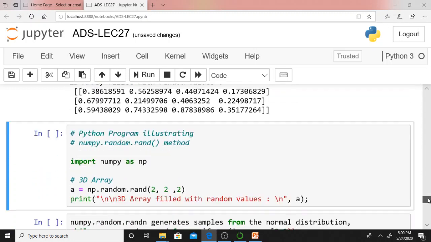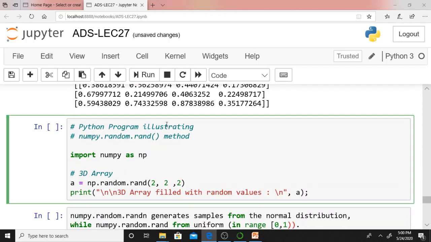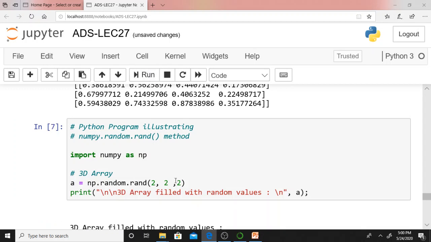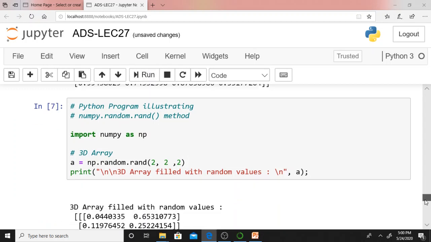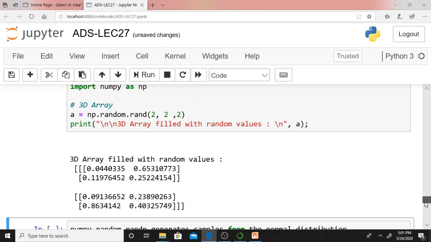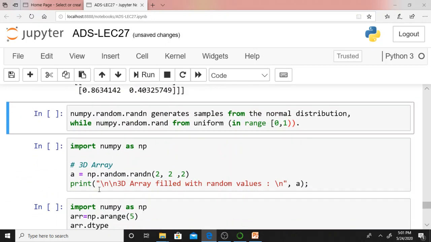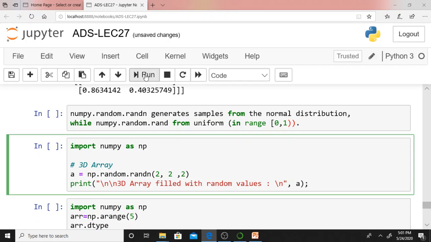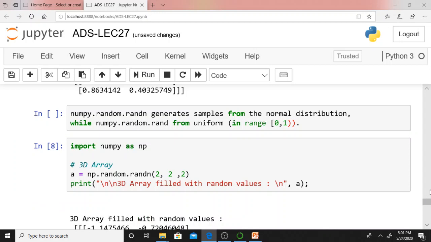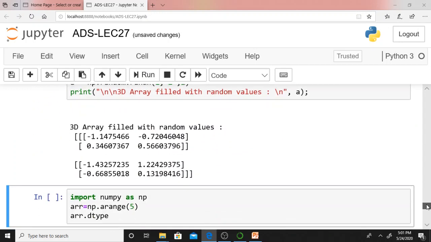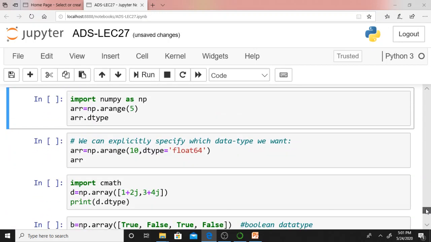Yes, even I can generate a 3-dimensional matrix. 2 2 2 means it will generate 2 matrices of size 2 by 2, which creates a 3-dimensional array. Even we were saying that random.randn means what? Randn means it will create random numbers by using normal distribution or Gaussian distribution, isn't it? Even arr equal to np.arange means it will create an array of size elements with 0